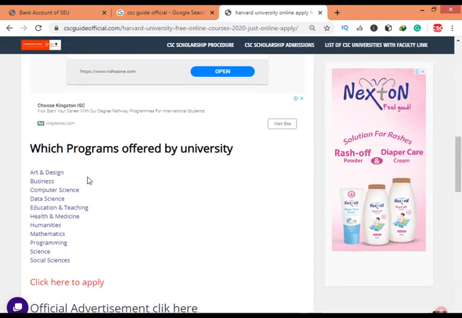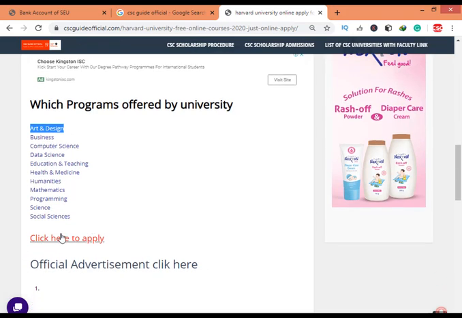The programs which they offer are: art and design, business, computer science, data science, education and teaching, health and medicine, humanities, mathematics, programming, and sciences and social sciences. So first we go to the official advertisement. We can see